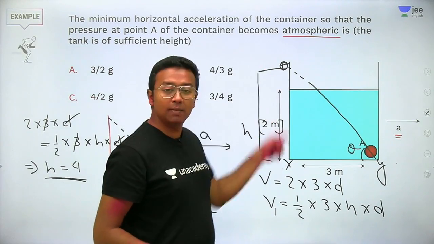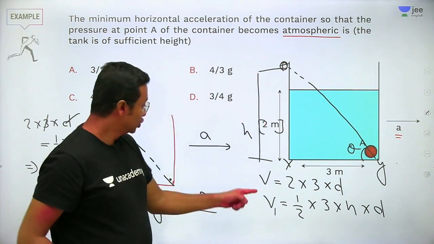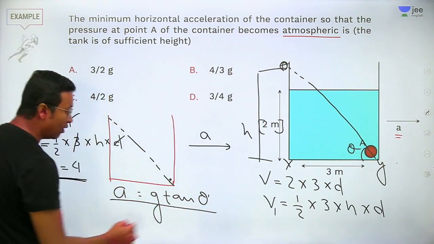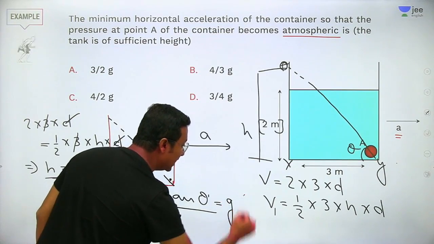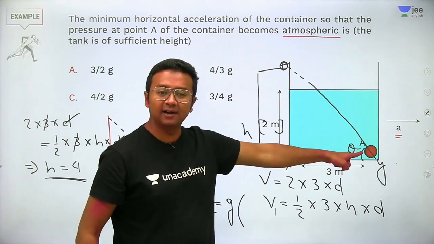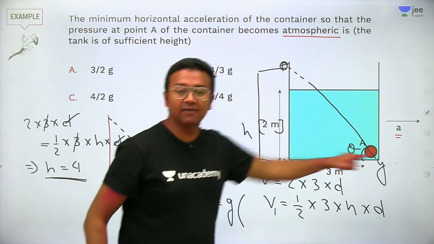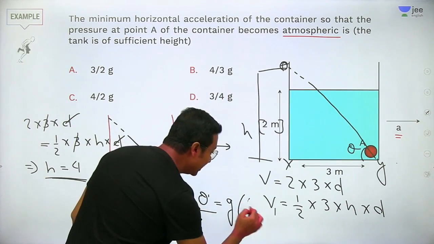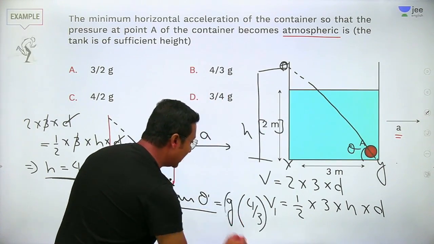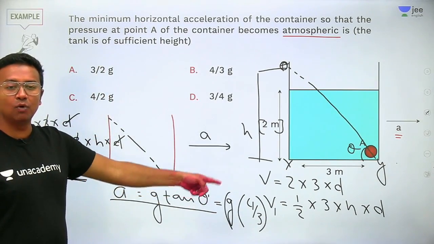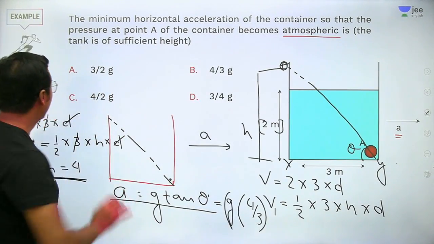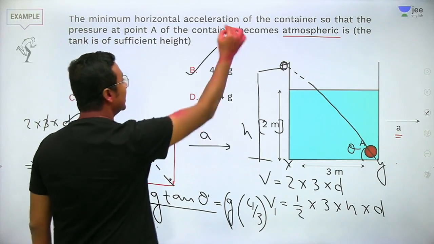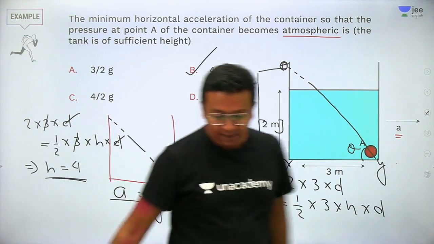H will be equal to how much? 4 meters, right? So we can find out the value of A to be equals to G tan theta. Tan theta will be how much? 4 divided by 3. So simple. I think acceleration we found out, it will be 4G divided by 3. Simple enough. That's the answer, option B.